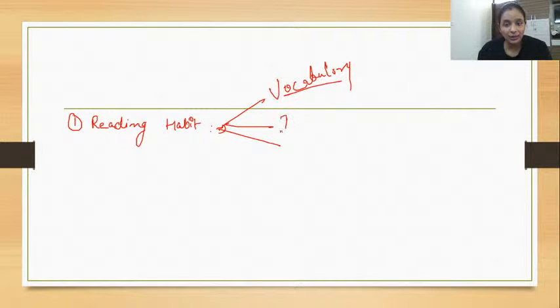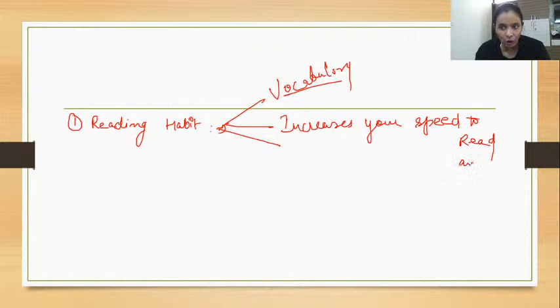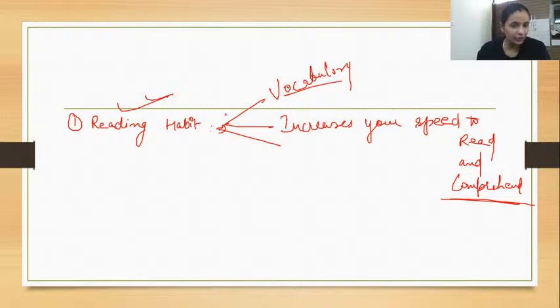Reading habit also increases your speed to read and, importantly, to comprehend. It's not only that you are just reading; you are able to comprehend easily when you make reading a habit.